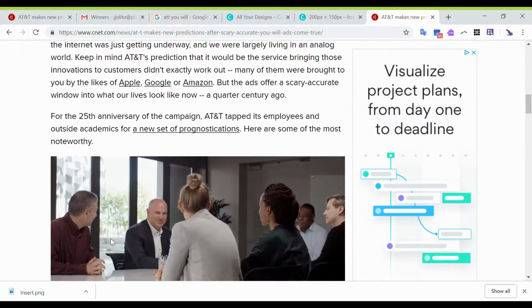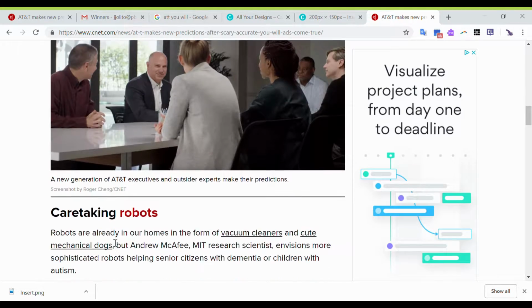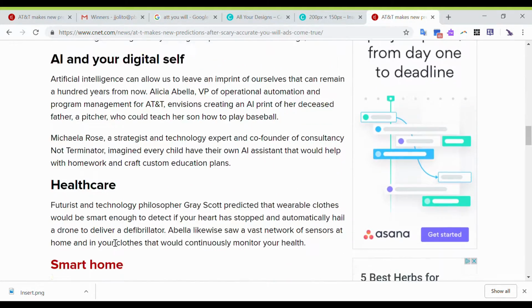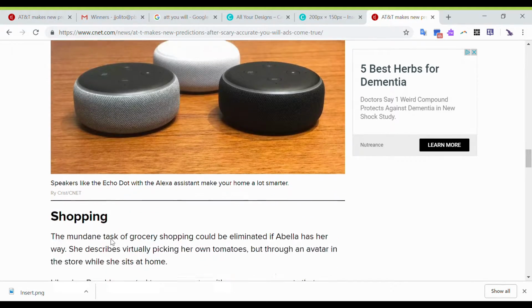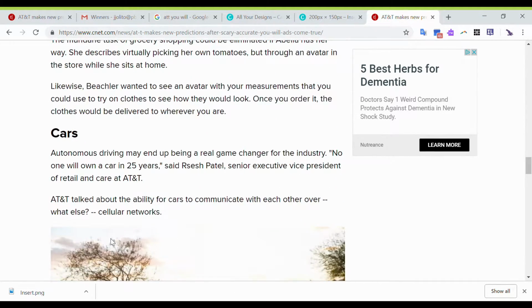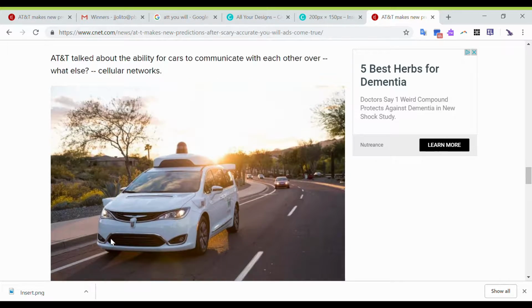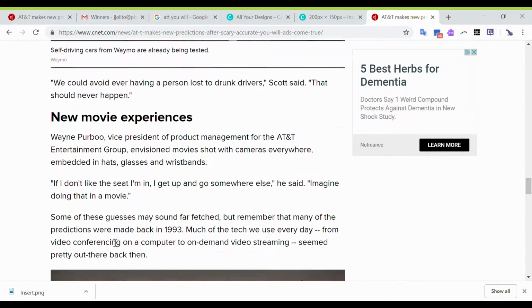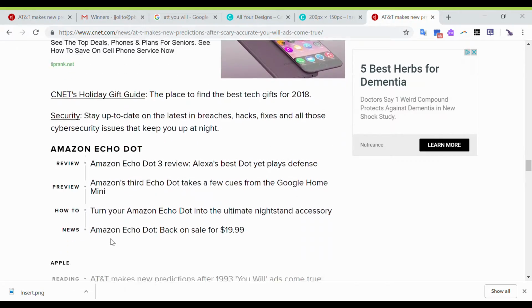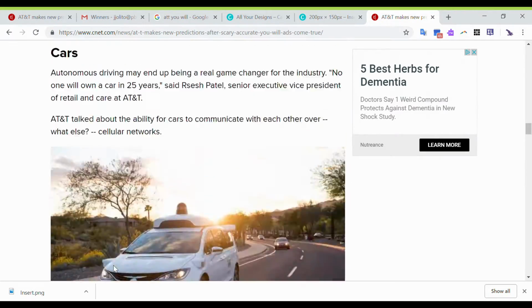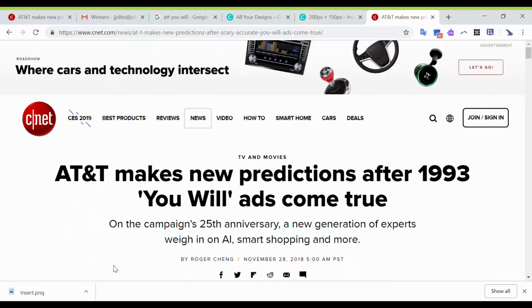So you have a bunch of pictures and text. There's no interactivity whatsoever. At any point, if you feel like pausing this or going back to this once I show you the worksheet version, just so you can compare it, please feel free to do that. So that's the website. I'm going to show you the Insert Learning version.